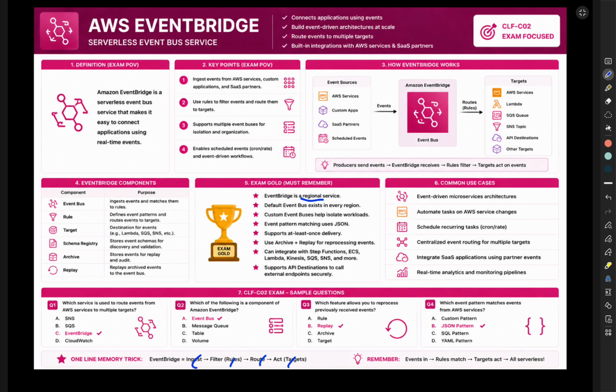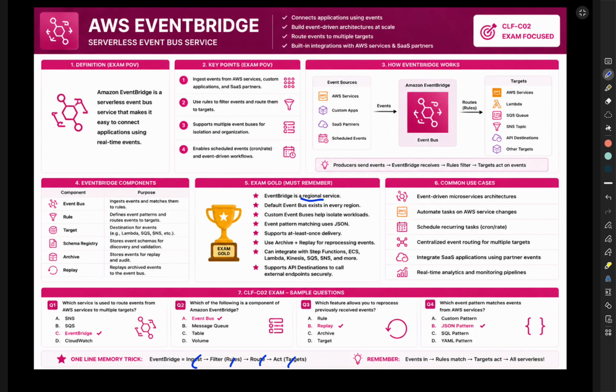Let's have a discussion around key components. Event bus. Its purpose is to ingest events and match them to the rules. Second one is rule. It defines the event pattern and routes events to targets. Third one is targets. It basically has the purpose of being the destination for events. Then there come the schema registry, archive, and replay.